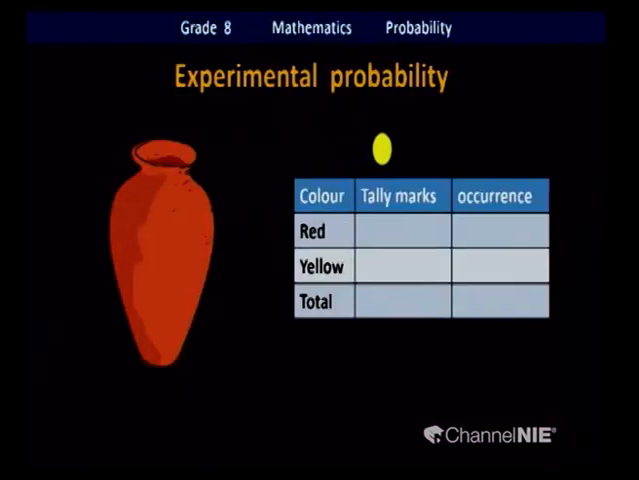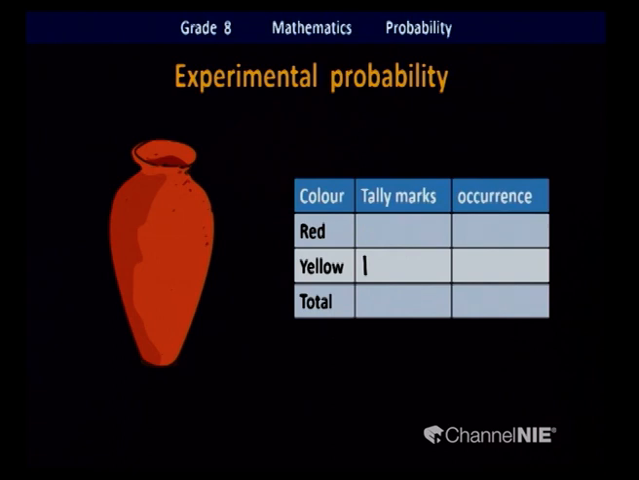Just took out a marble. What's the color? It is yellow. Mark the tally. Go to the next one. Again, we put the marble back in the pot. Now again there are 3 red and 5 yellow. From that we randomly select. Do we look at the marbles and check? No, they are equal in size and shape. Do we check the color? No, unless we take it out we don't check the color.